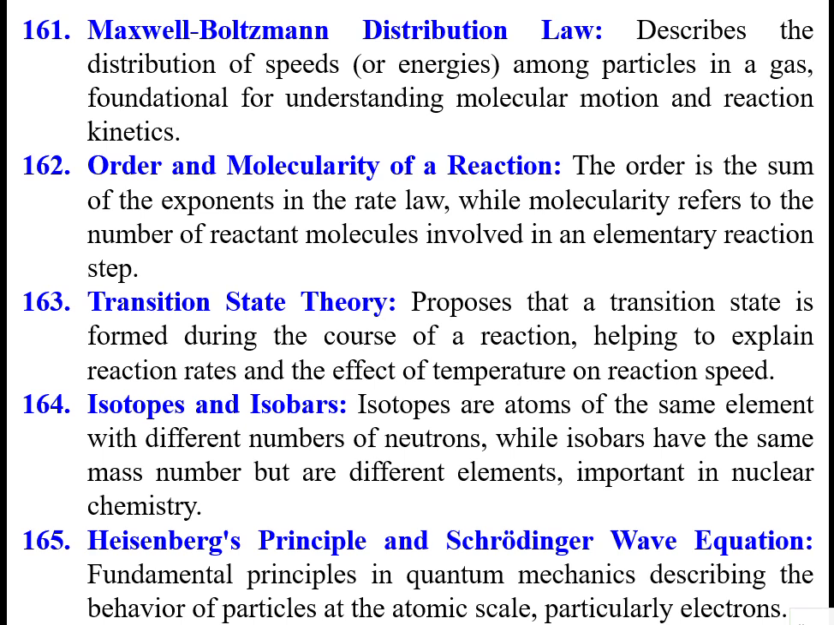Isotopes and isobars. Isotopes are atoms of the same element with different numbers of neutrons, while isobars have the same mass numbers but are different elements. Important in nuclear chemistry. The Heisenberg uncertainty principle and Schrödinger equation are fundamental principles in quantum mechanics describing the behavior of particles at the atomic scale, particularly electrons.